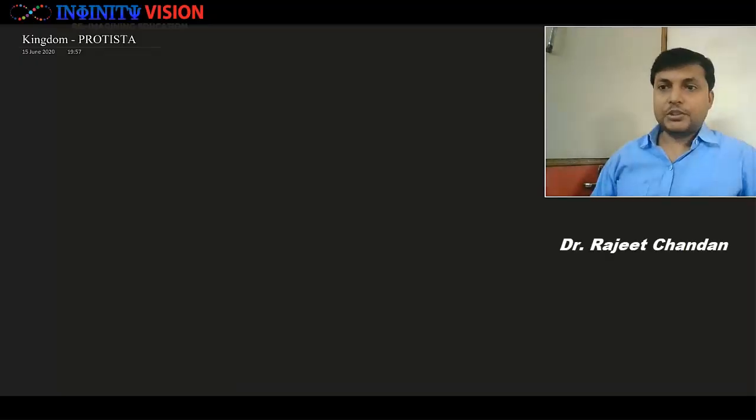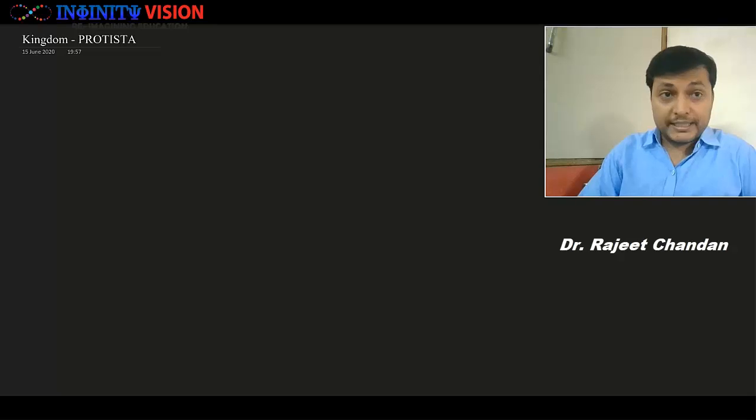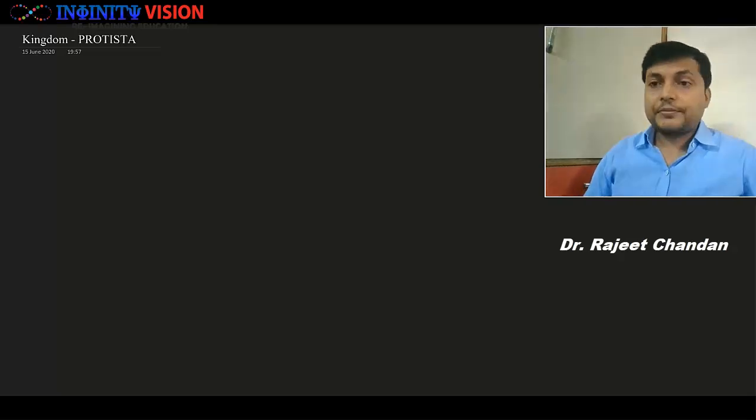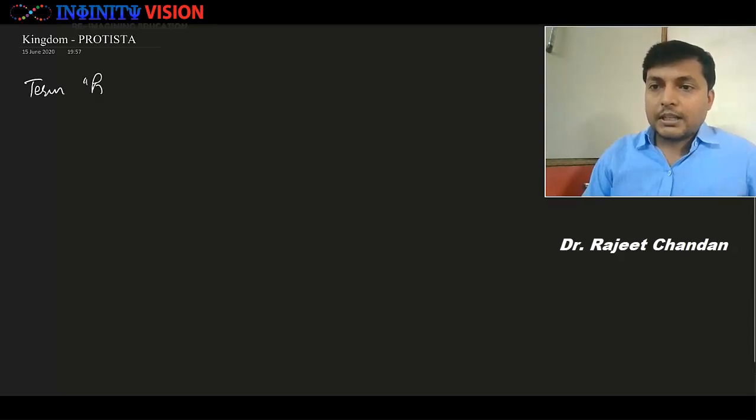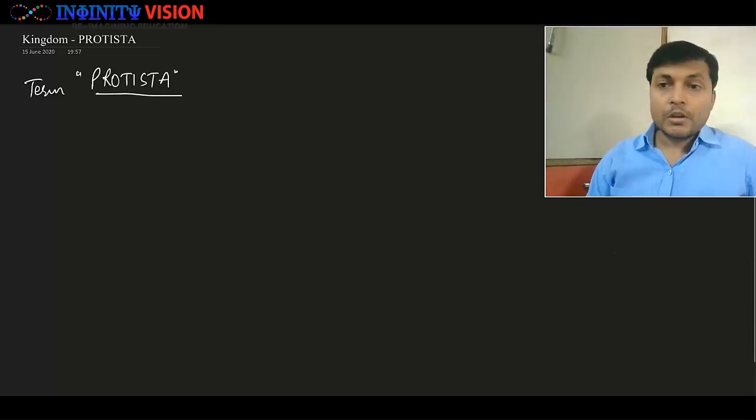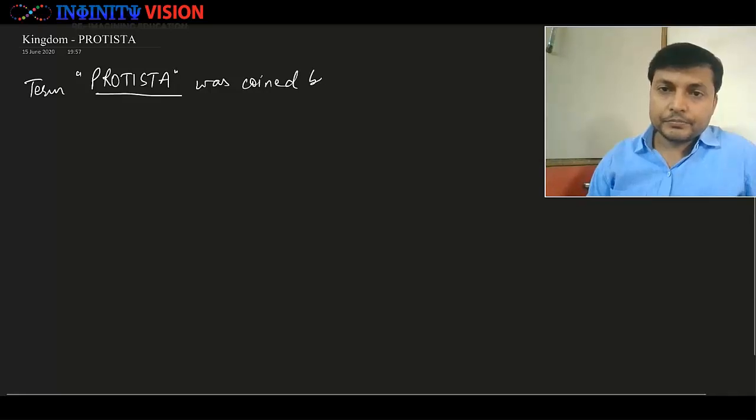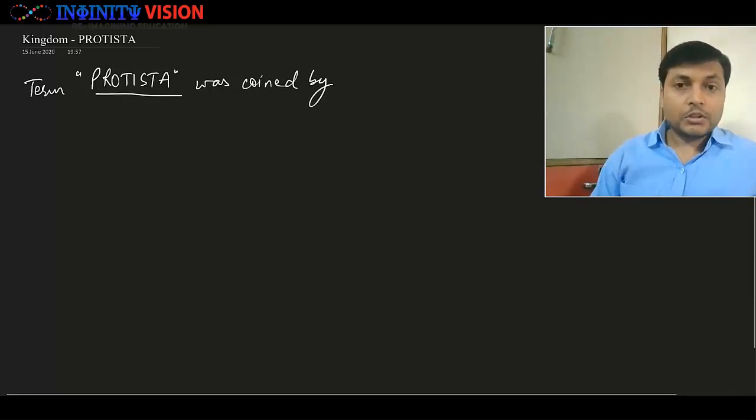Well, hello class. Today we are going to start Kingdom Protista. Okay. So first of all, where this word came from. Now, if we look at the chronological order, what we find is the term Protista was coined by Ernst Haeckel.